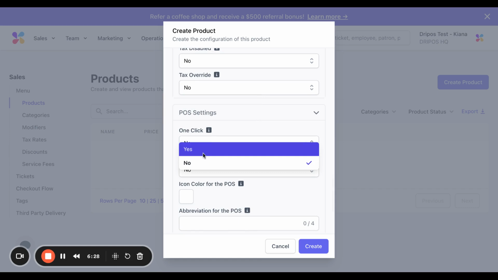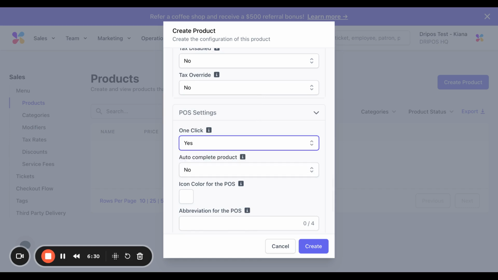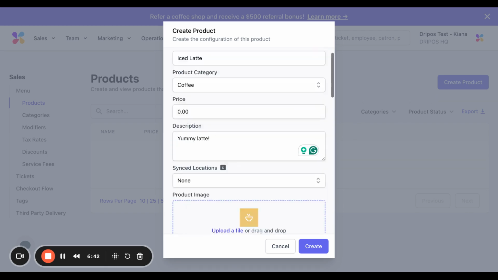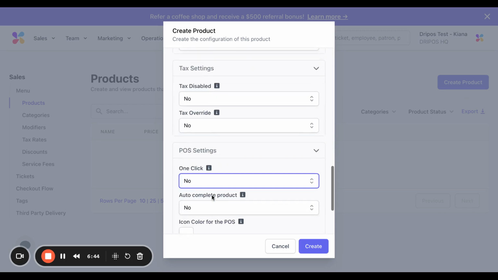Moving on to POS settings, one click. If this is set to yes, that means that simply clicking on this product would automatically add it to the cart. If this is set to no, then it would not automatically add it. So if this is a product that has multiple modifier options, like an iced coffee typically would, then I would recommend leaving this set to no.